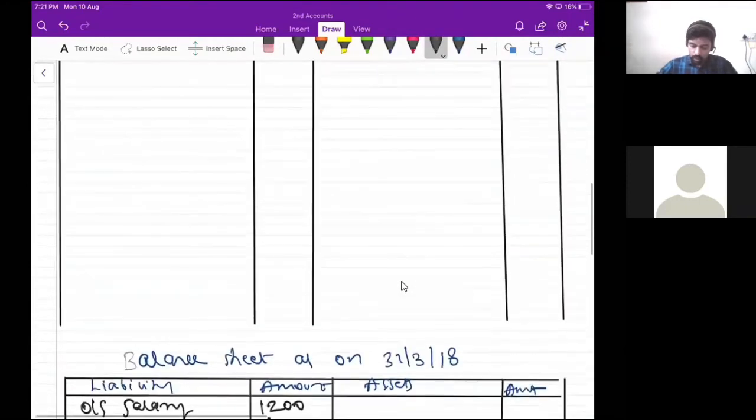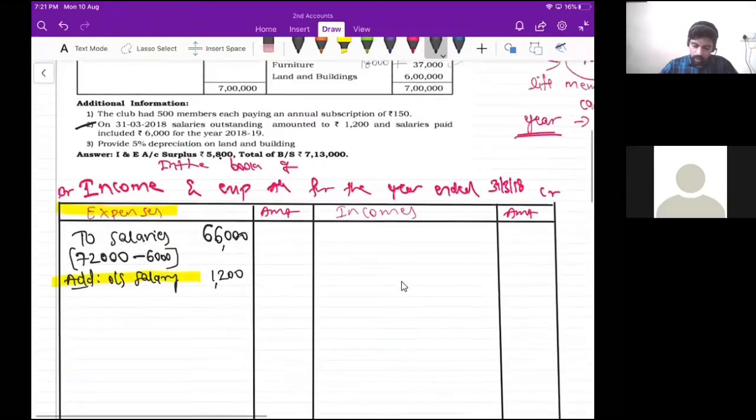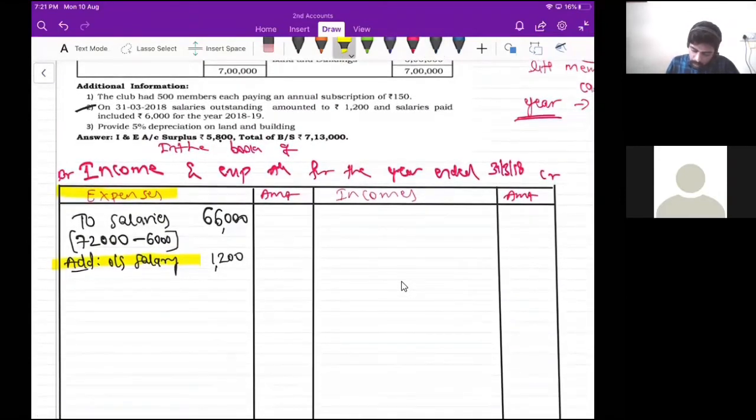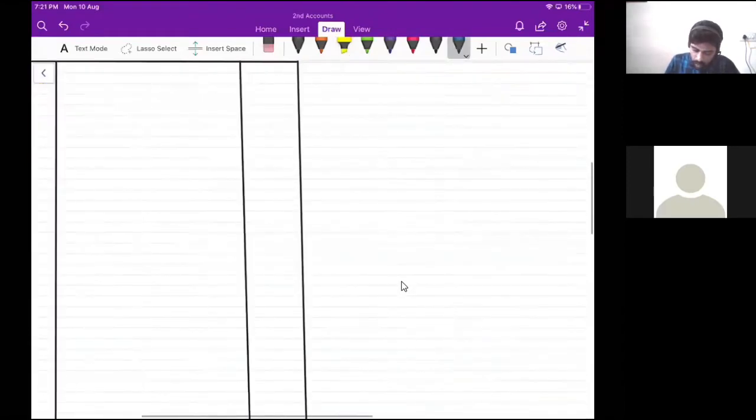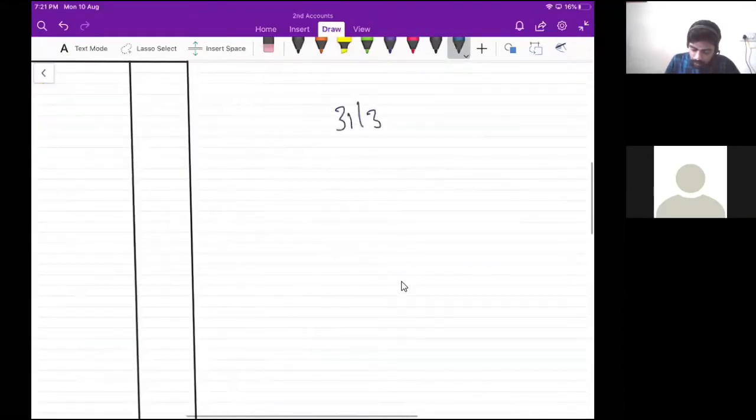Very good. Now, again, you go to the second adjustment. Read further. Salaries paid included 6,000 for the year 2018-19. That is prepaid salaries. 2018-19 is next year. Guys, we are preparing books of accounts for the year ending 31st March 2018.